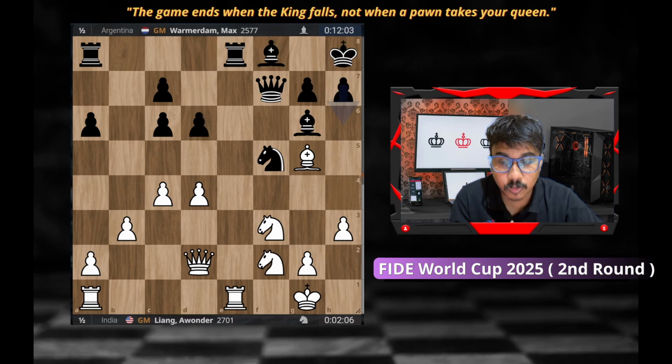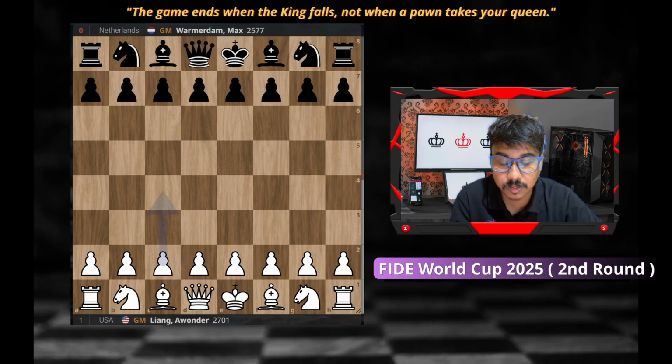Liang Awonder won the game against Max Warmerdam. Nihal Sarin made a draw. Hari Krishna also made a draw. Apart from that, Param Maksudla made a draw. Jordan Van Foreest made a draw. Matthias Blübaum won the game. So that's a good result for Matthias actually. He played very well in the FIDE Grand Swiss, and in this kind of open tournament he is also playing well.